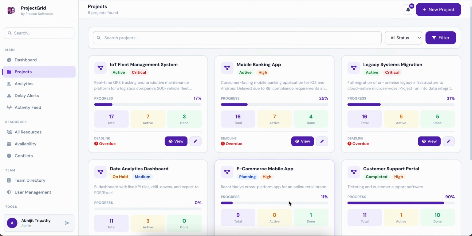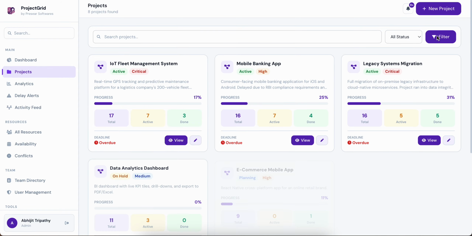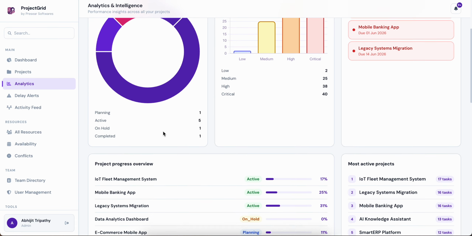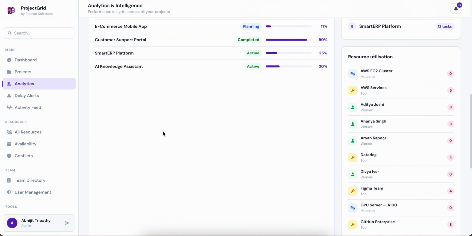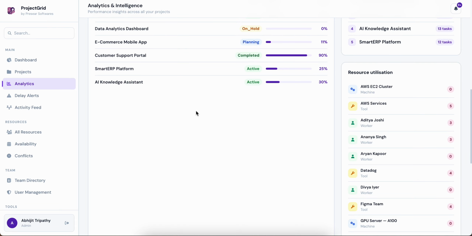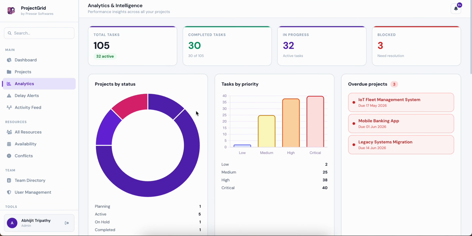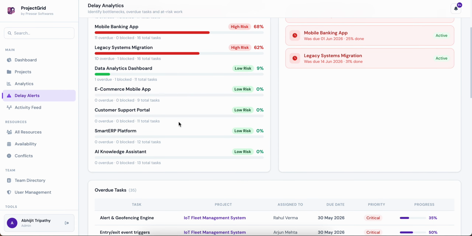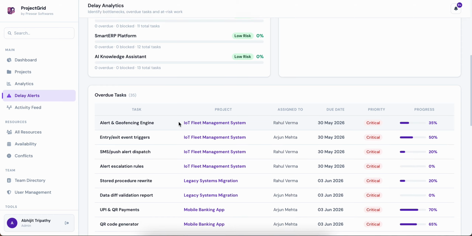So all your projects are coming here. There are many filter options that you can use. There is analytics. In analytics, there are overdue projects, project progress, and you can see resource utilization. If you have something which needs to be customized, we are always ready to put it here free of cost. There are delay alerts. Of course, if there is a delay or overdue projects, it will be shown here.